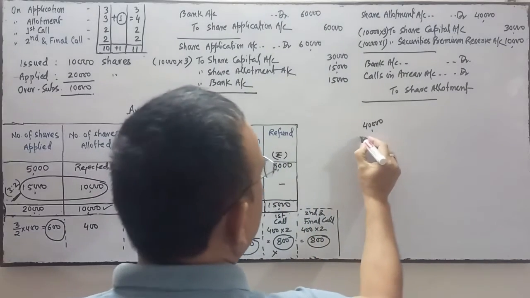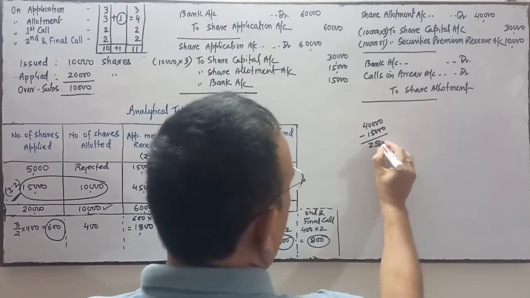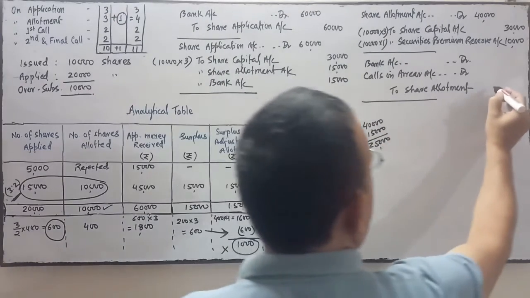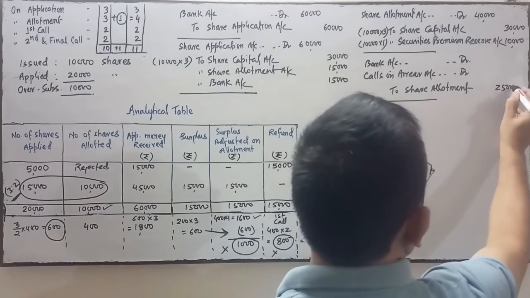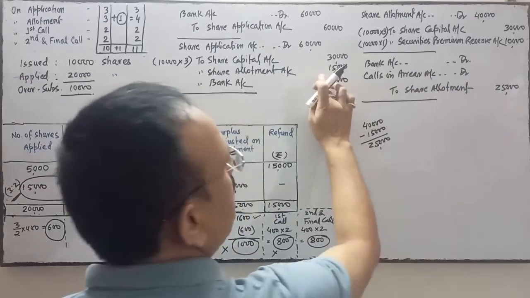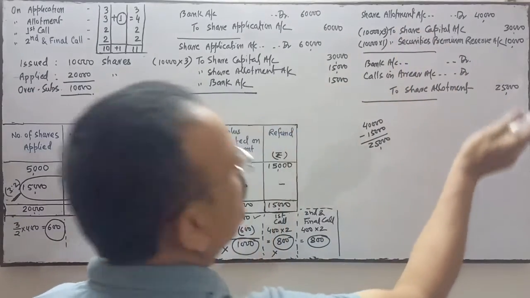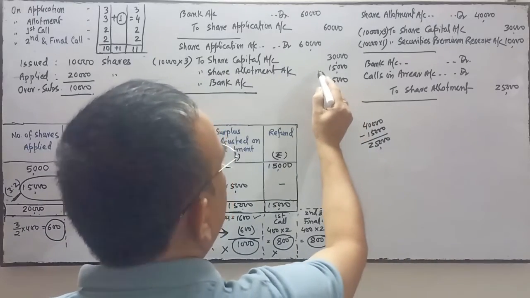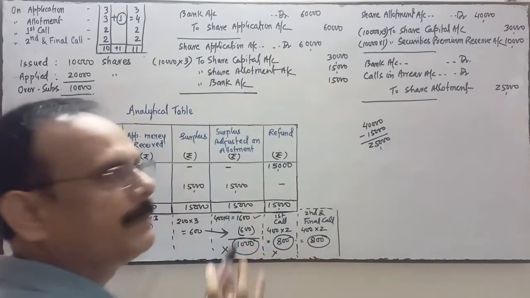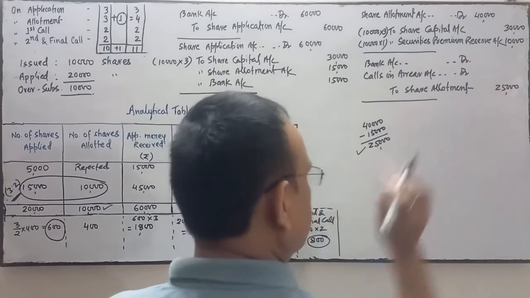So you deduct 15,000 from it. Allotment will be credited with 25,000, because 15 is already credited. 25 plus 15 is 40. Out of 40, 15 is credited at the time of application, so the rest, 25,000, we have to credit here.